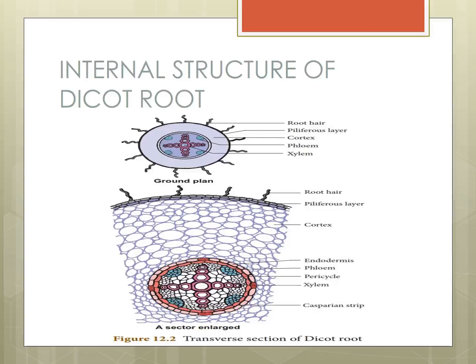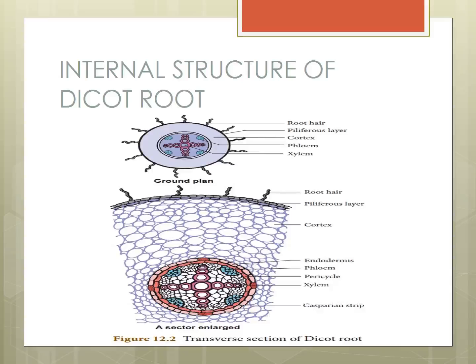The endodermis is a cycle-like, round structure, and inside it are the cells. All tissue inner to the endodermis, all the cells inside the endodermis, are called stele. It includes the pericycle and the vascular bundle. The pericycle is one layer, and the vascular bundle is there. The vascular bundle has xylem and phloem.